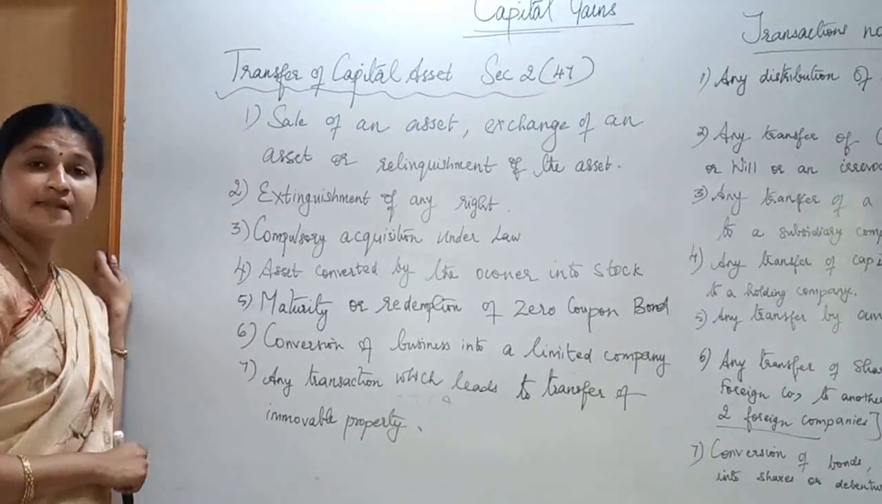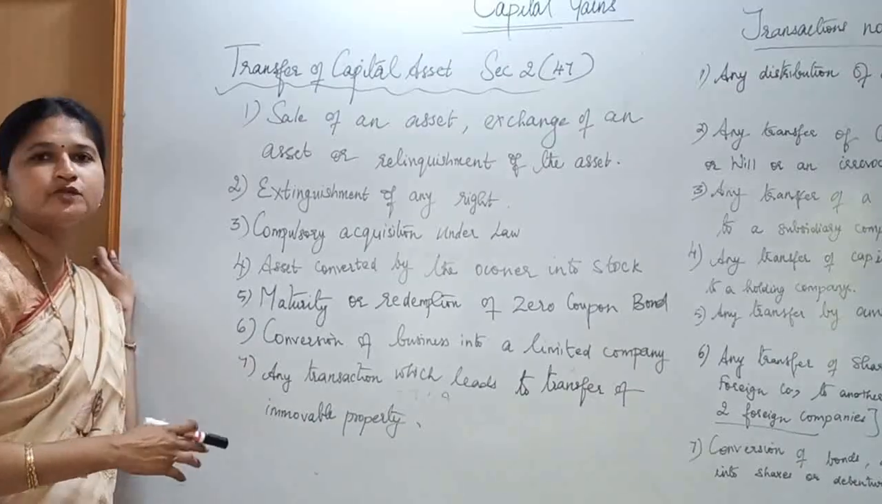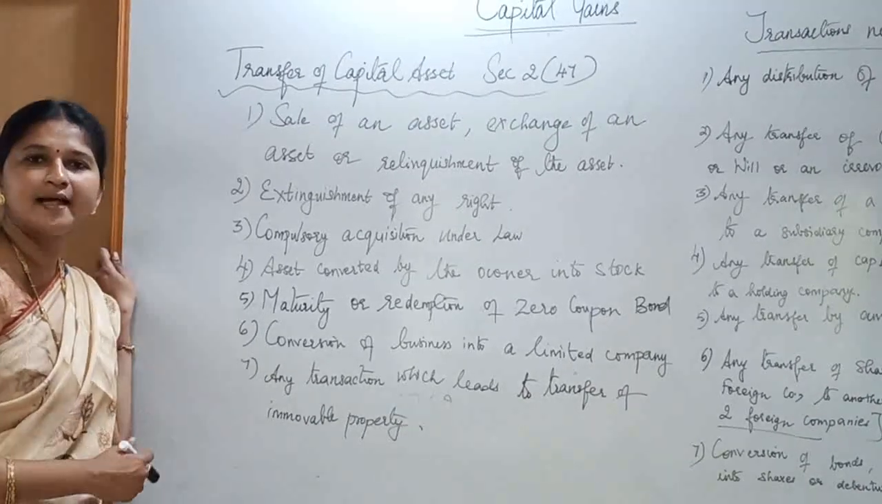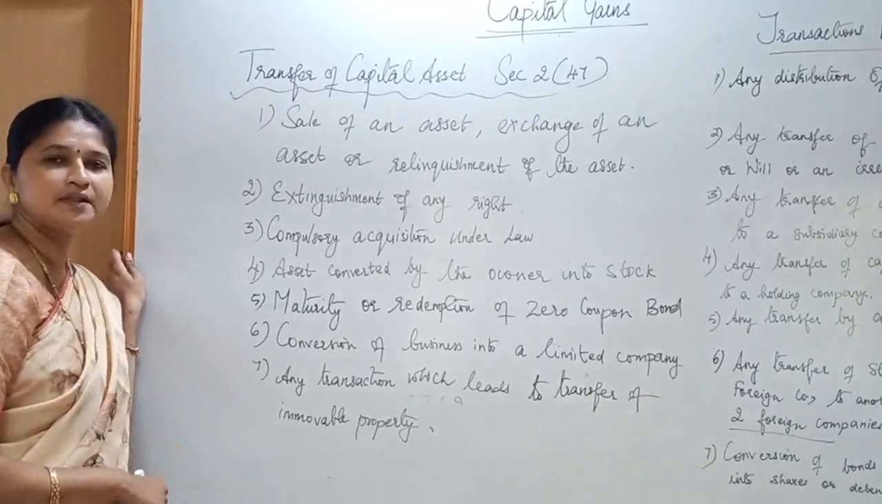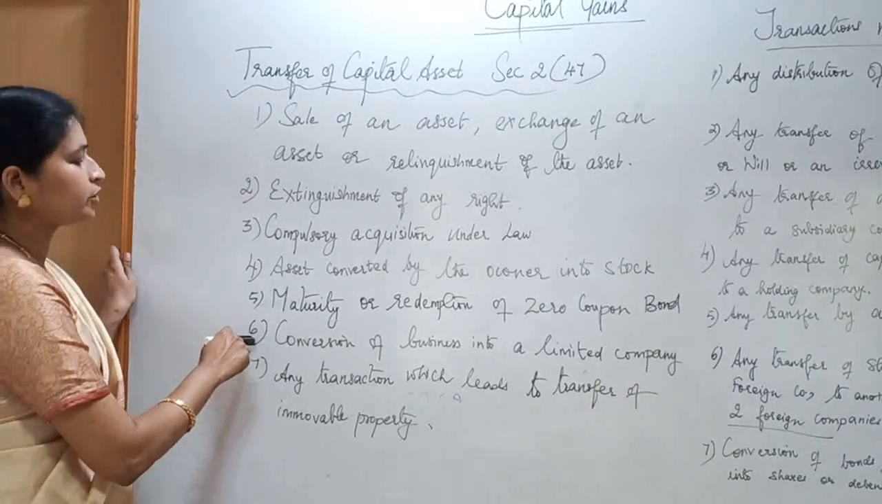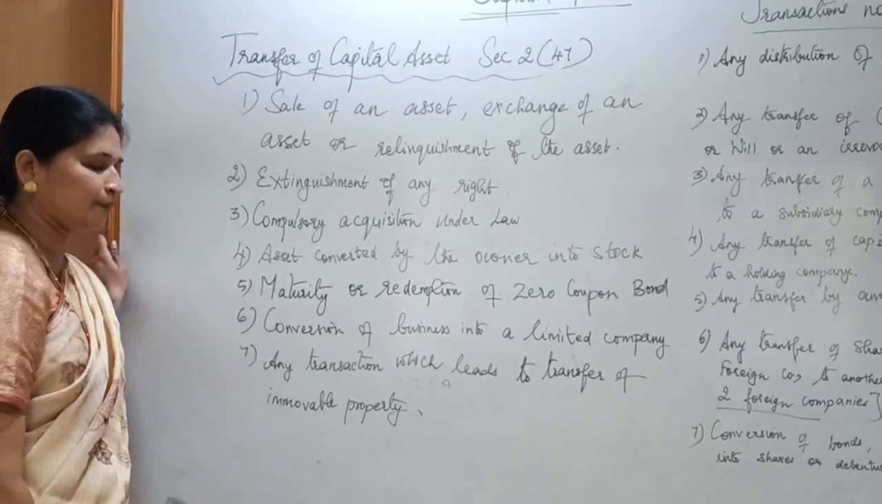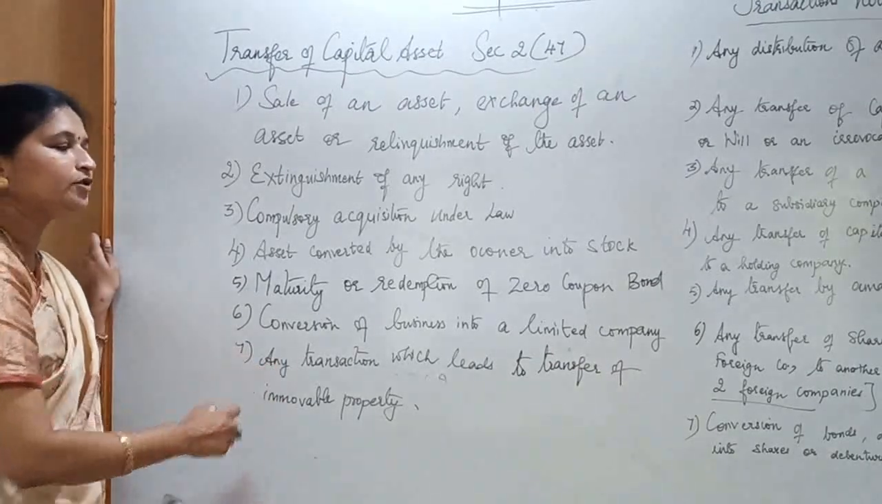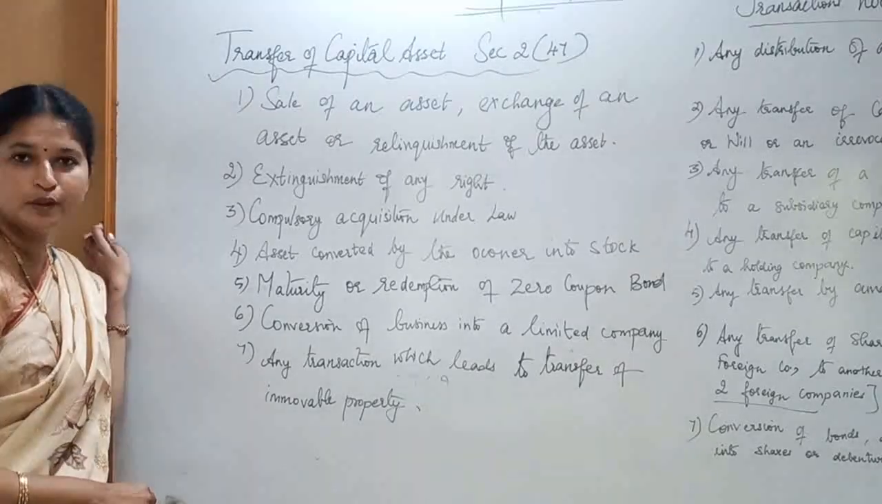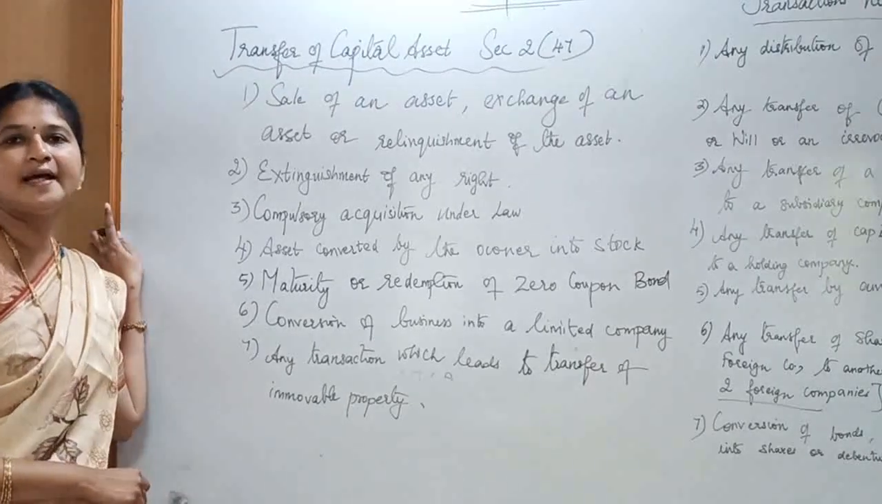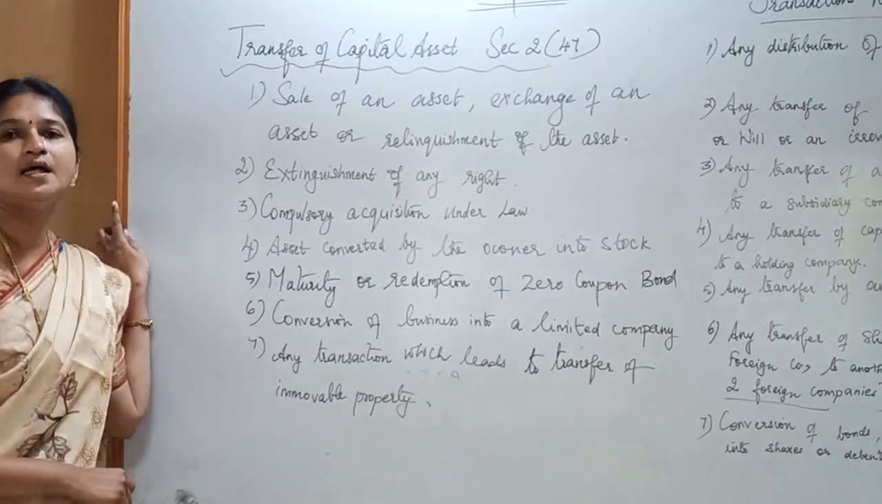Next, asset converted by the owner into stock in trade is also regarded as transfer of capital asset. Next one is conversion of a business into a limited company, and any transaction which leads to transfer of immovable property are also considered as transfer of capital assets.